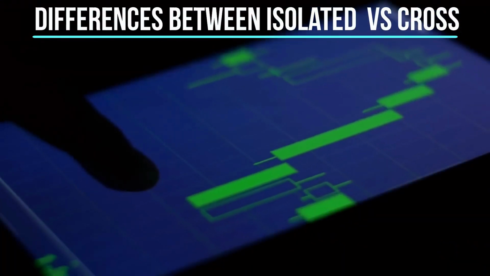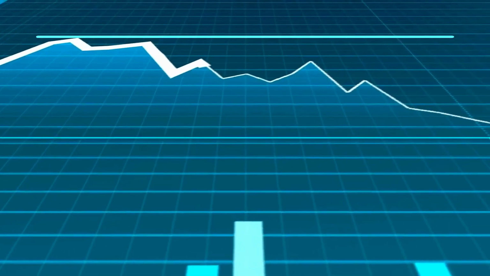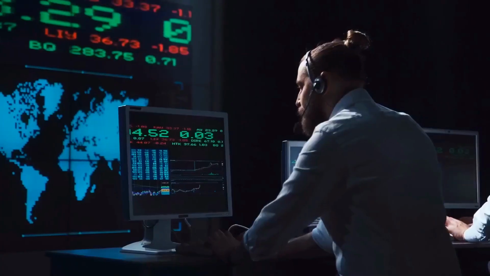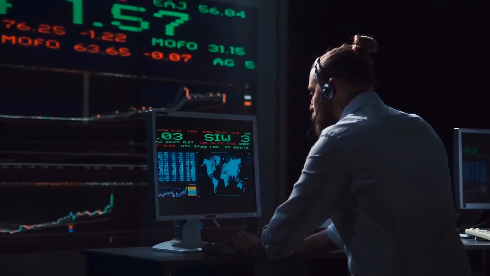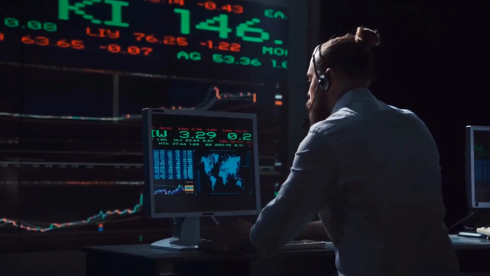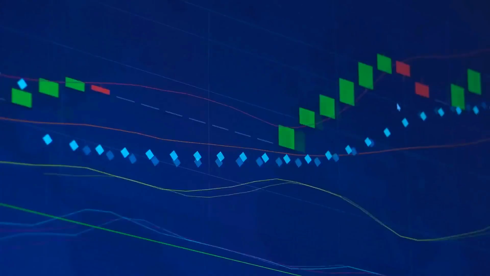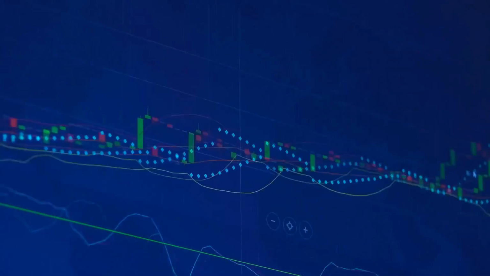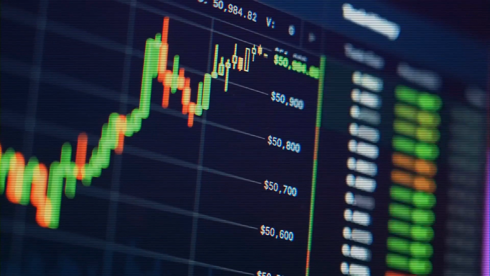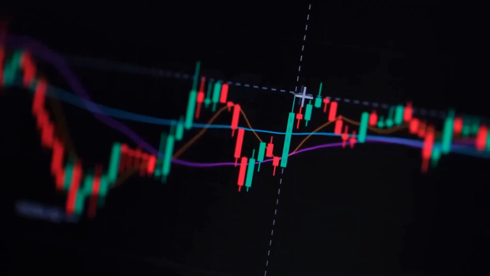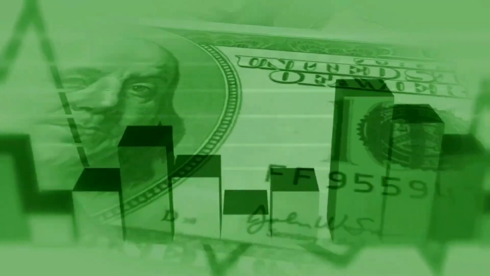From the examples above, we can clearly see the similarities and differences between isolated margin and cross-margin trading. We can summarize their key differences in the following way. In isolated margin, only a specific portion of your funds is set aside and at risk for a particular trade. This means that if you're trading with 2 BTC in isolated margin mode, only those 2 BTC are at risk for liquidation. But in cross-margin, all the funds in your account serve as collateral for your trades.